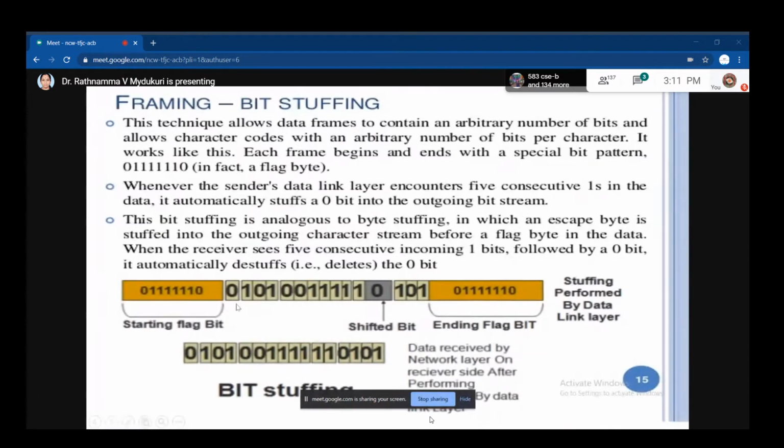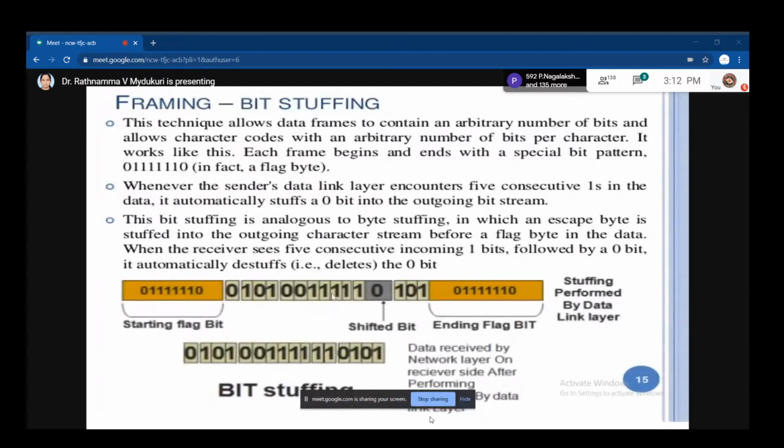But in the middle of the data, you need to insert some bits. When your data contains 5 continuous ones, after every 5 ones it has to be stuffed with a 0 bit.